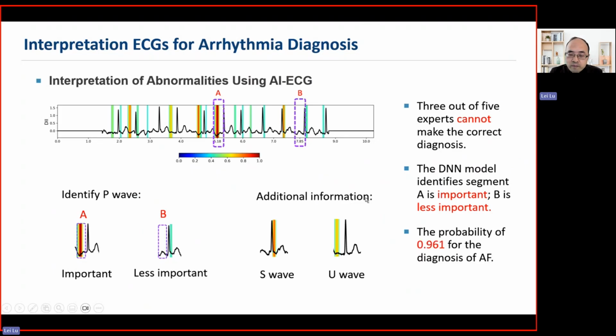That's to say, our model successfully identifies A as important and B as less important. In addition, this model identifies this S wave as important and the U wave as important. With a combination of those important features, the model identifies this AF with a probability of 0.961. That's very accurate compared with 3 out of 5 experts who could not make the diagnosis. This is just one example.